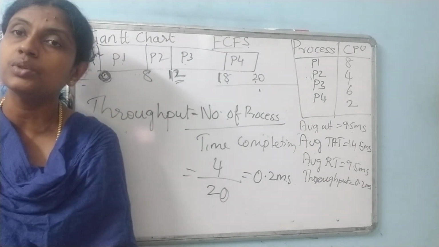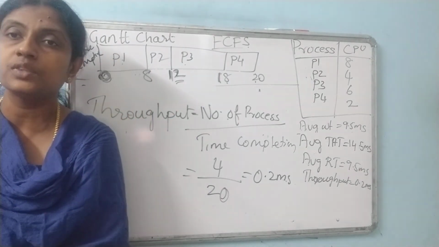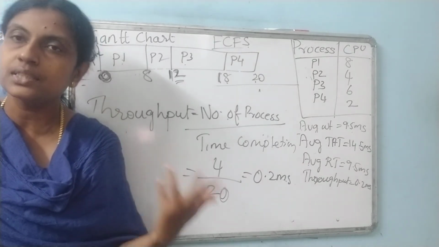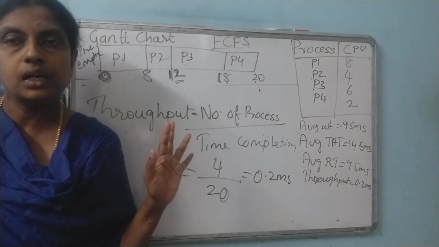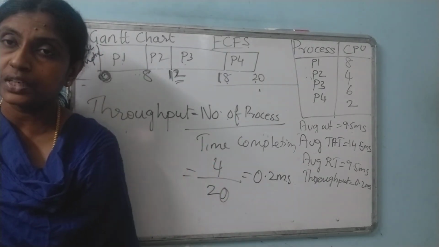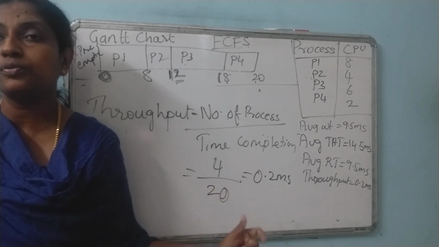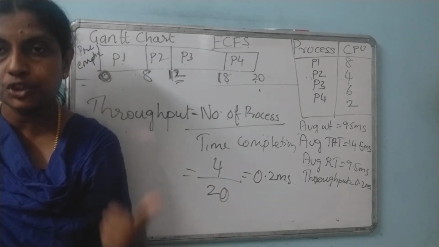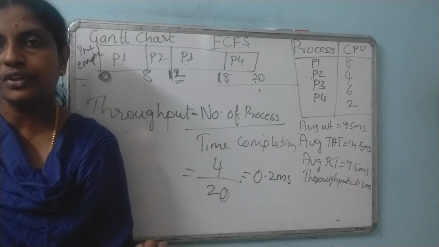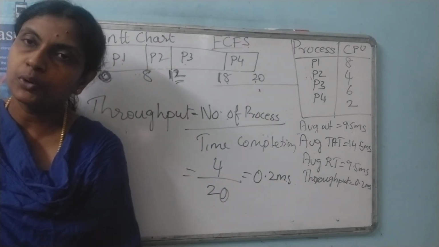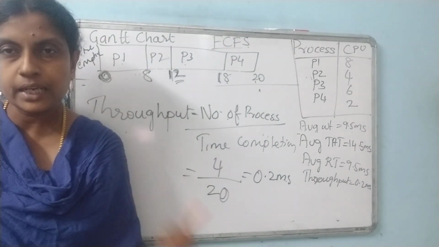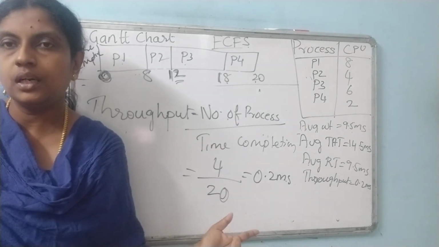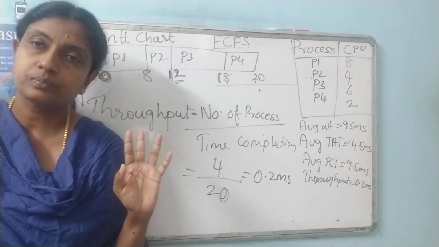You need to explain only with this example. Clear? This is about first come first serve, and this is suitable for non-preemptive scheduling. Hope you understood the concept. Take down the example problem and try.